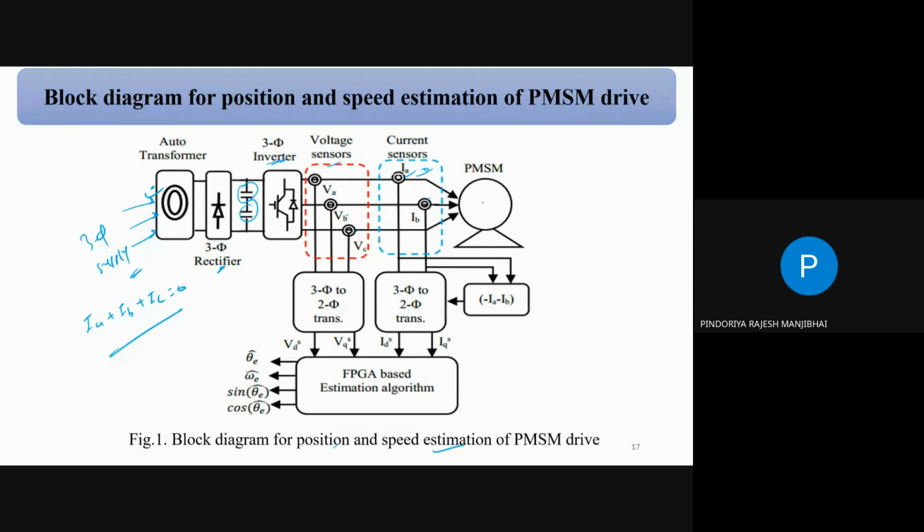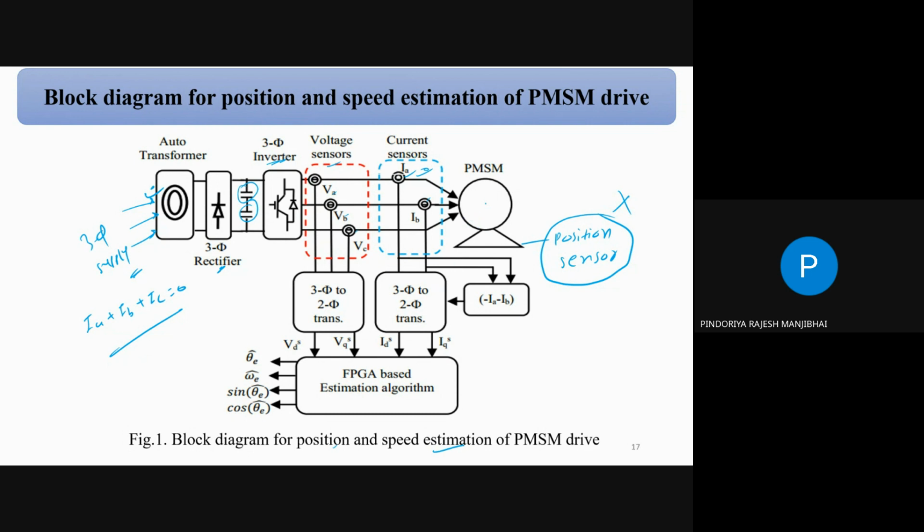And finally, there is a PMSM. But here you can see the absence of a position sensor. The position sensor is not there, correct? So how can we operate the motor without the position? Because a PMSM or BLDC cannot be operated without the rotor position. So how can we calculate the position? How can we find out the rotor position?